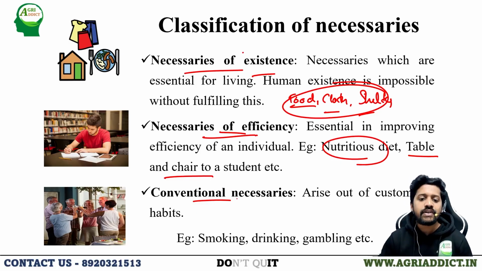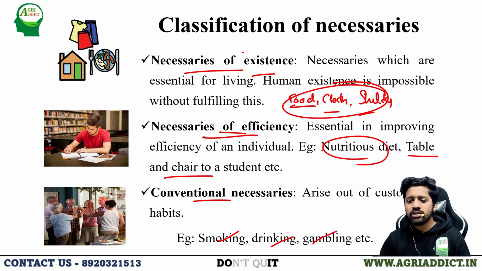And the third one is conventional necessaries. On occasions we will be forced to follow some conventional procedures arising out of customs or habits. For example, in many of the communities, when gatherings are there, we will be forced to do smoking, drinking, gambling, and all. It arises out of the customs or habits, and those are the conventional necessaries which cannot be avoided, because the community or the custom which is followed will be demanding it. So those are the conventional necessaries.